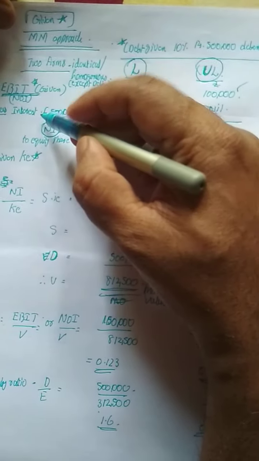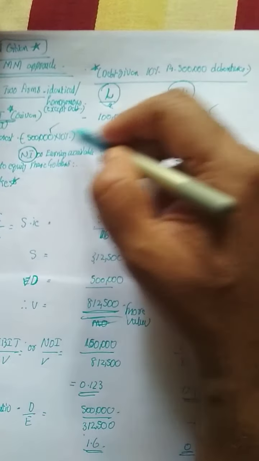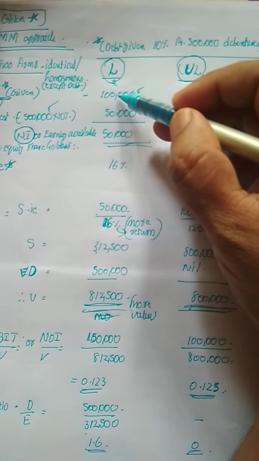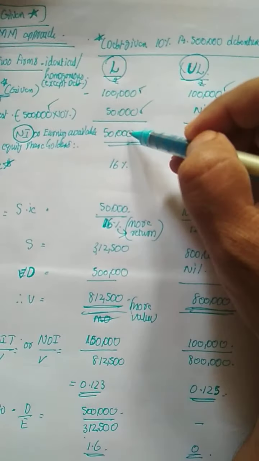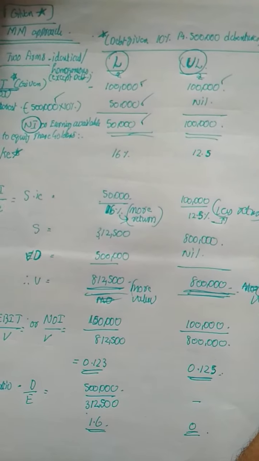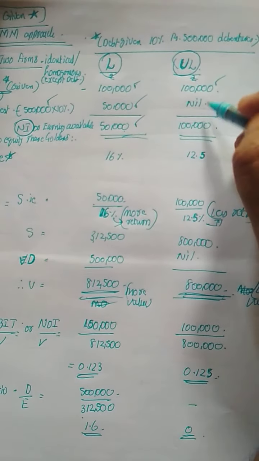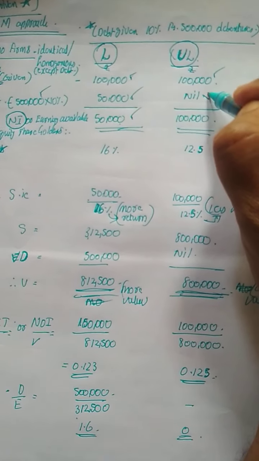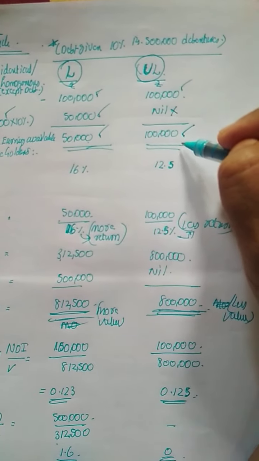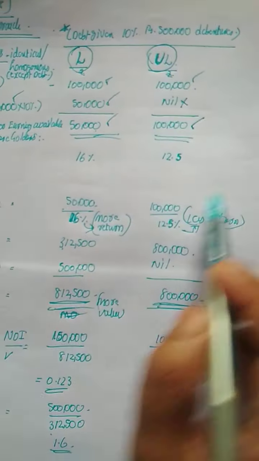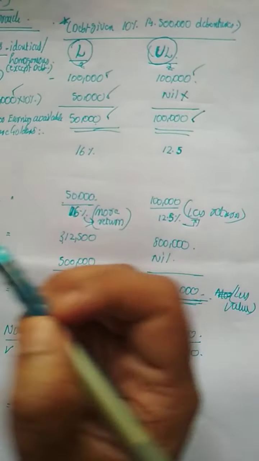So interest on debentures we are deducting. So 1 lakh minus 50,000, we get the net income of the levered company, 50,000 rupees. For the unlevered firm, there is no debt, so no interest, so the net income remains the same. These assumptions you have to take here.